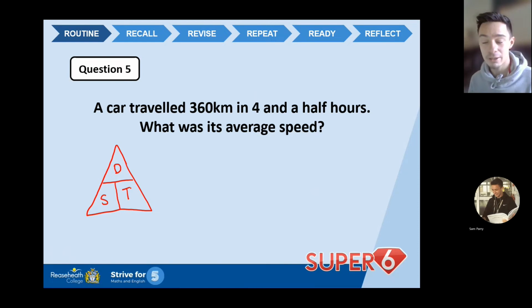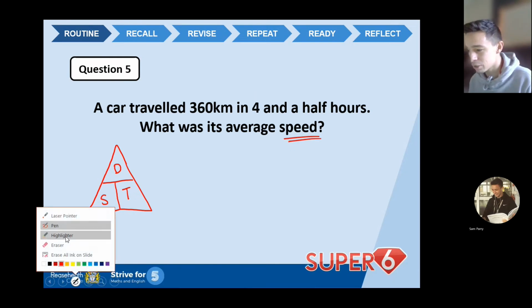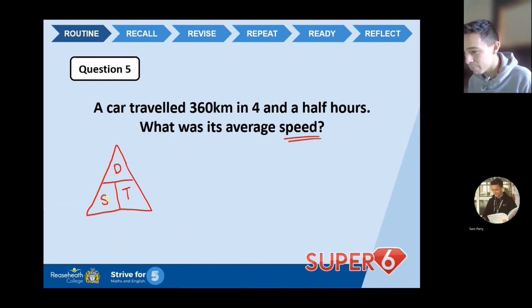Now, if you've got your own special way, then that's fine, but you need to remember those letters in the right order. Now, we want to work out speed. Okay, so what I'm going to do, I'm going to just highlight speed here.